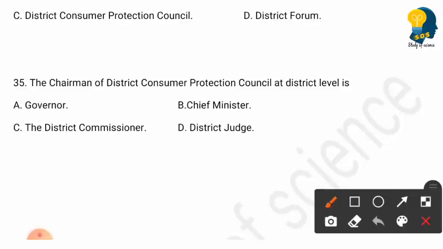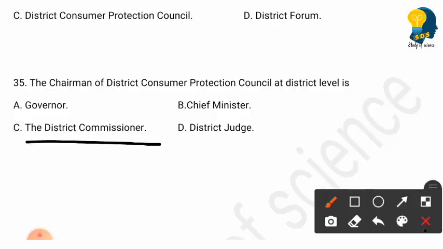Next question. The chairman of District Consumer Protection Council at district level is. Options are Governor, Chief Minister, the District Commissioner and District Judge. The right answer is the District Commissioner is the chairman of District Consumer Protection Council at district level.